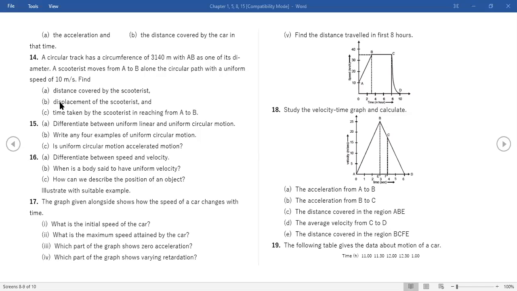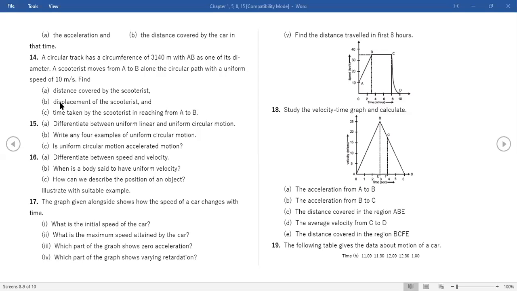Everyone, is the 14th question clear? Yes, ma'am. Ma'am, the C part of the 14th, could you repeat the question once? They have given the circumference and the person has traveled from A to B. AB is a diameter. So the distance covered will be the circumference of the semicircle. So this is half of the circumference of the circle. 3140 is the circumference, so the semicircle is half of 3140, that is 1570.